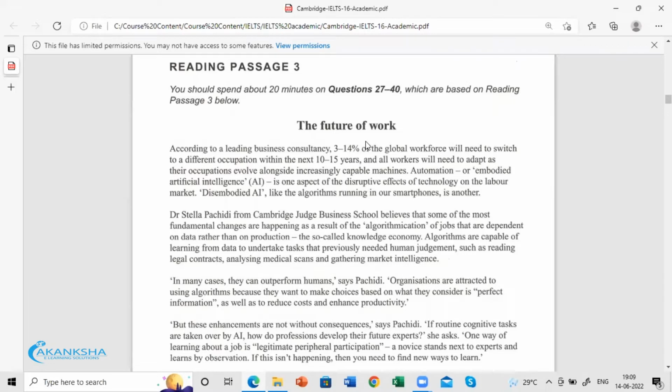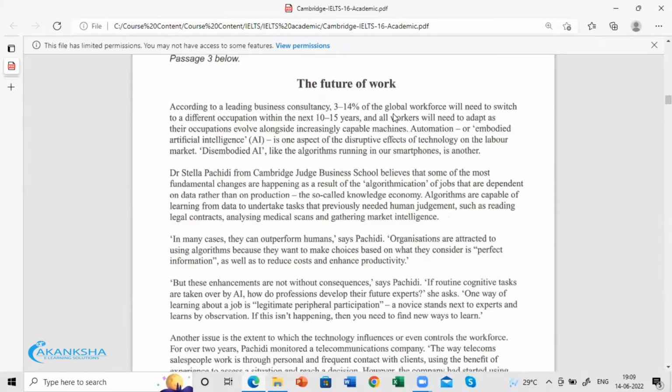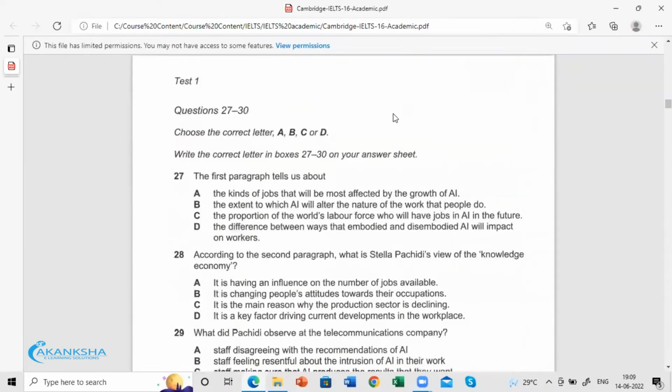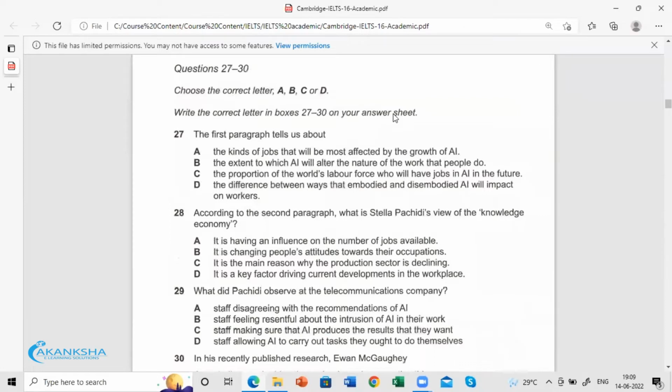So they are trying to say something about the future of work that is related to occupation. We do not know what the passage is all about, but our main aim is how to solve these questions. That's all.